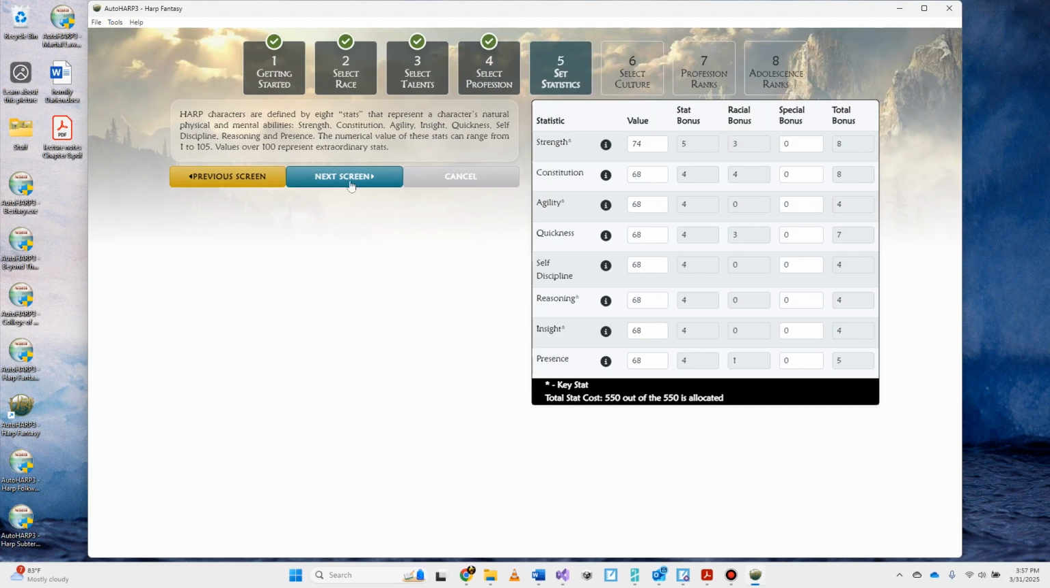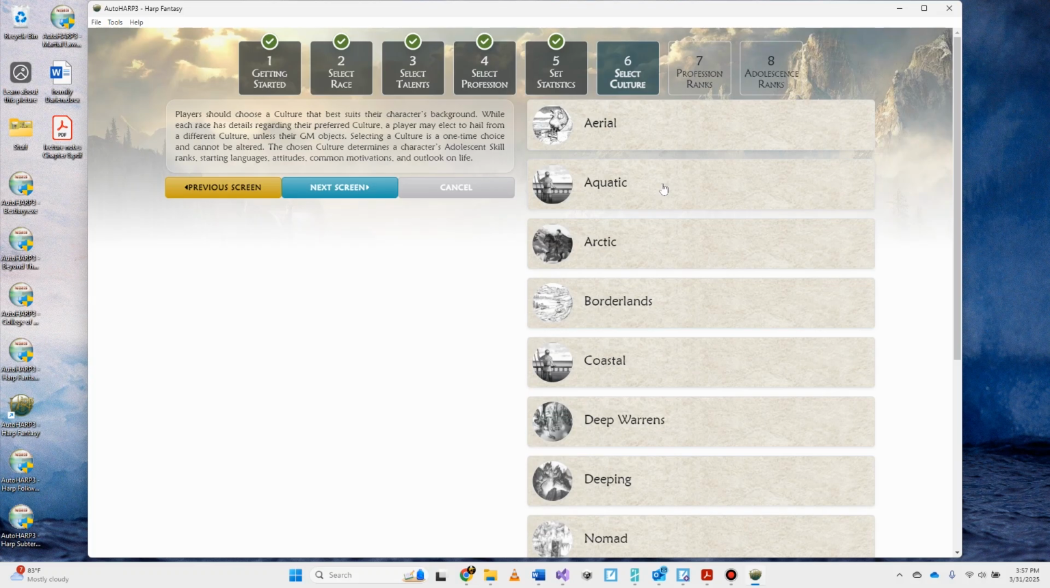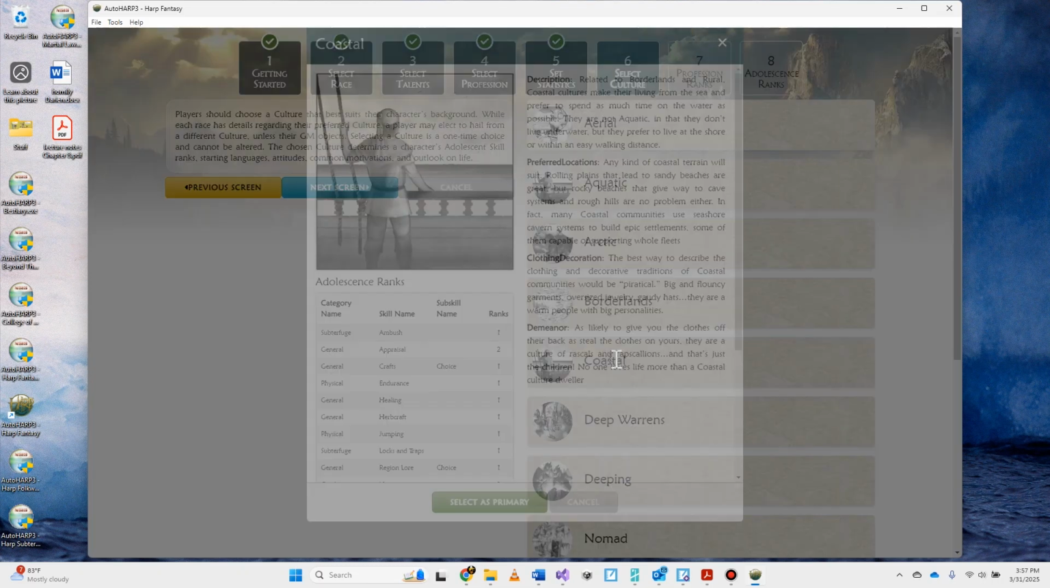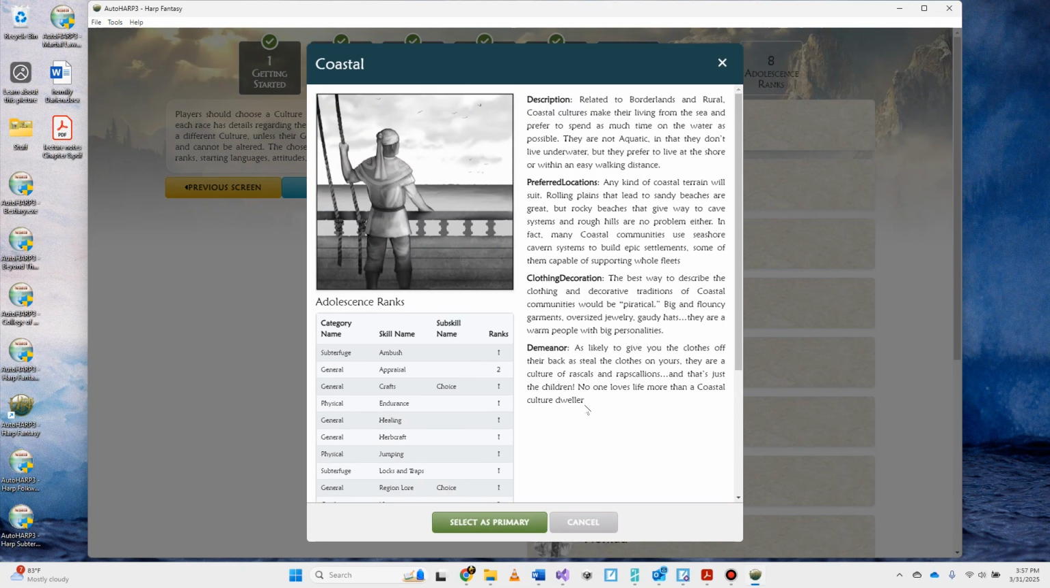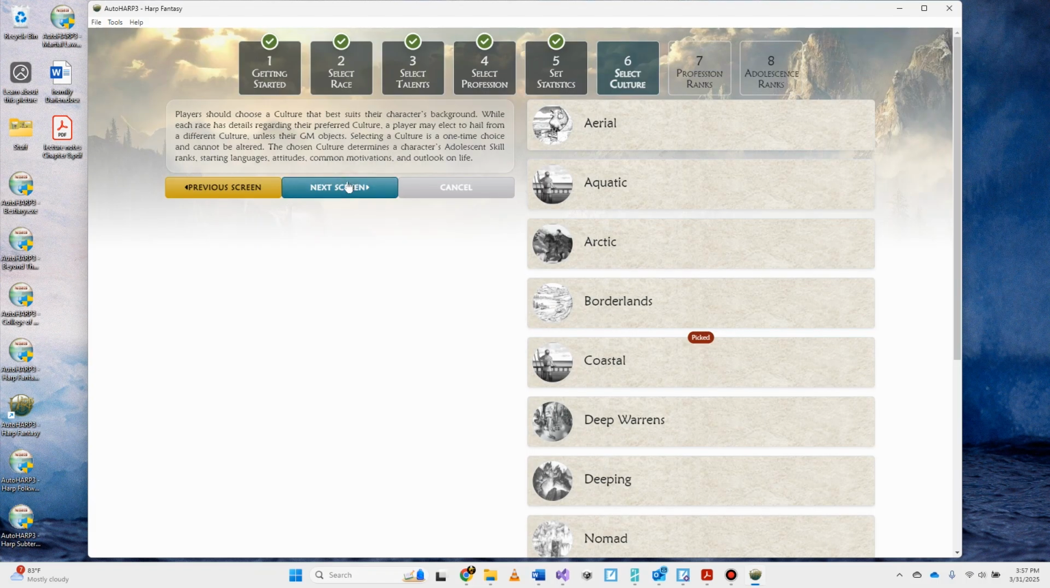Next screen. I'm going to select a culture. We've got new cultures: aerial, aquatic, arctic, borderlands, coastal. I'm going to select coastal. It's going to show me all of the adolescent ranks for this one. Again, description, preferred locations, clothing, decoration, demeanor. Select that one as primary.